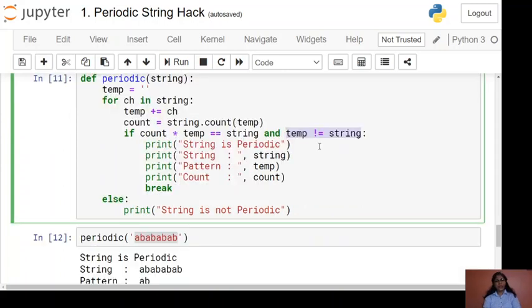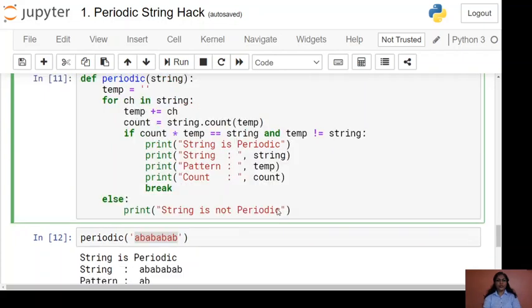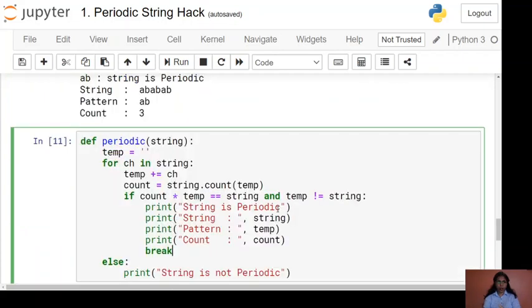If both conditions are true, then it prints that the string is periodic, then it prints the pattern, then it prints the occurrence count. If there is no periodic string, our for loop gets executed completely, and only then the else part gets executed, and it prints that the string is not periodic if we pass a non-periodic string. So this is the final solution for our problem.